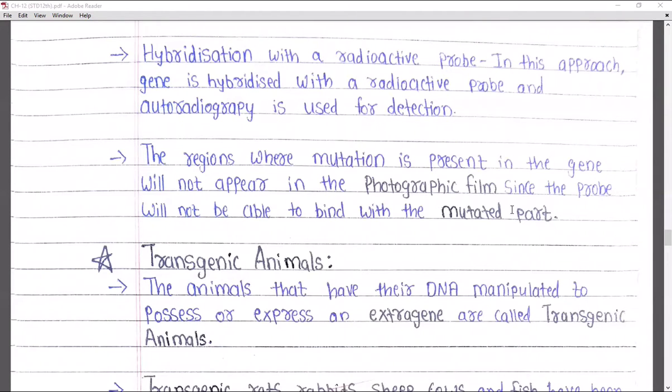The regions where the mutation is there will not appear in the photographic film, right?